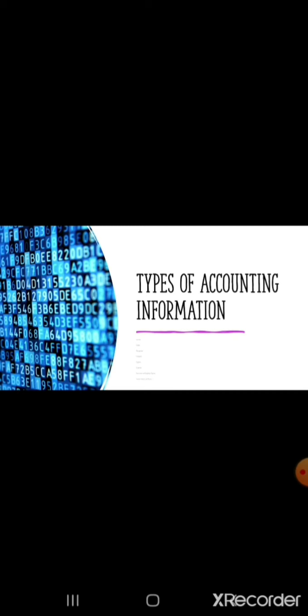Now, let us understand the types of information which each category of users will seek to facilitate decision making, that are investors, lenders, management, employees, suppliers, customers, government and regulatory agencies, security analysts and advisors. Based on this category, users of accounting information are classified into two: internal users and external users.